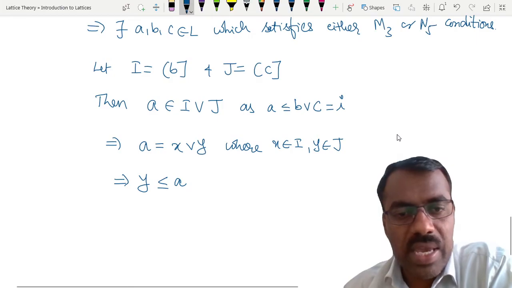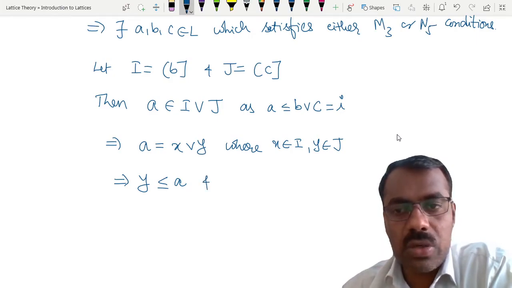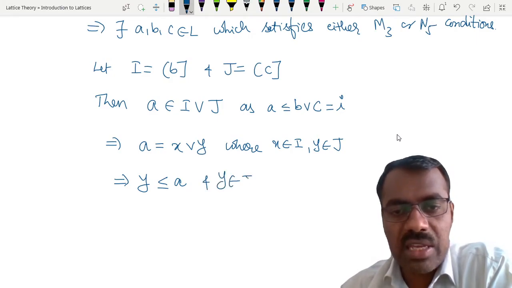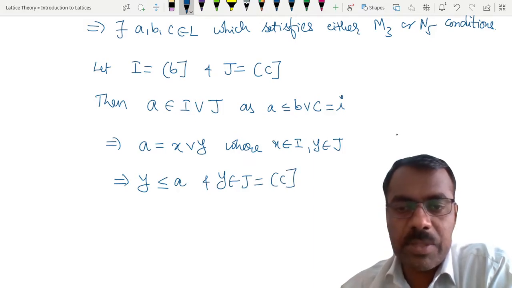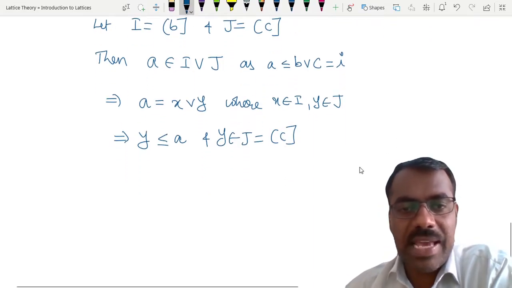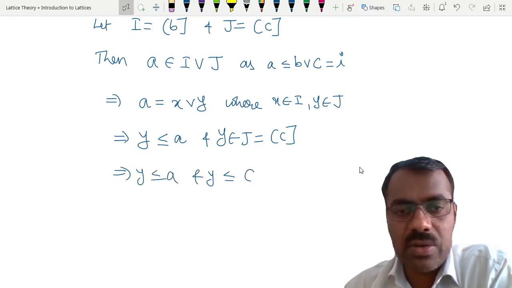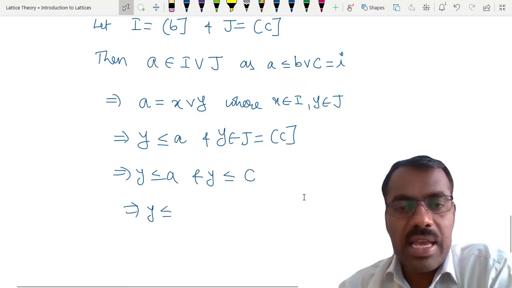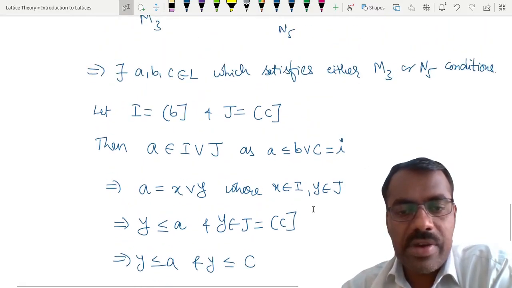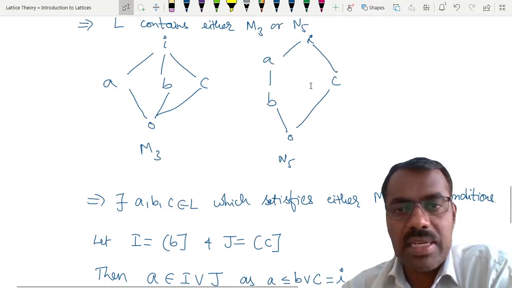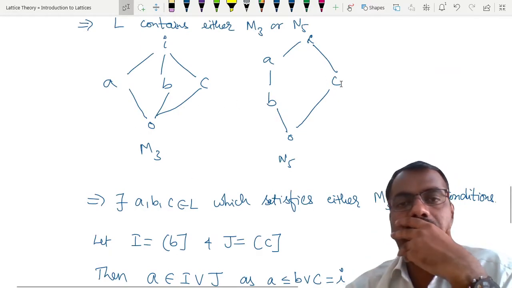Y is less than or equal to A, and also because Y belongs to J, but J is the principal ideal generated by C, this implies Y is less than or equal to C. This implies Y is less than or equal to A meet C.